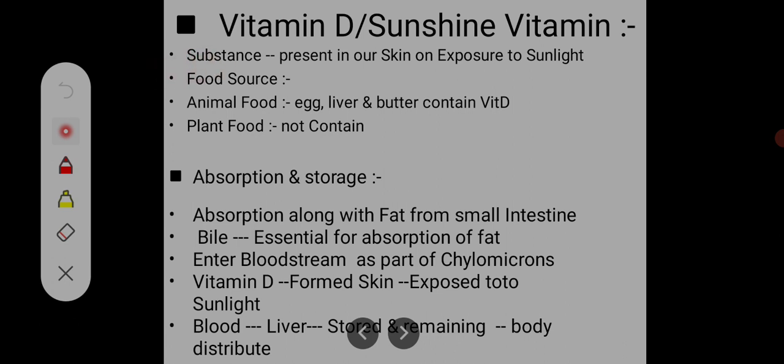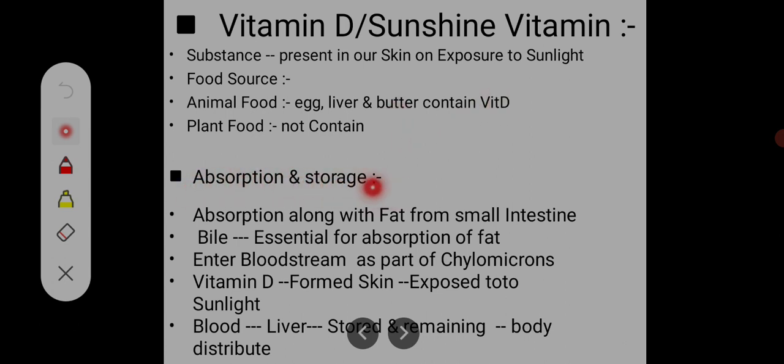Then the food sources. In food sources, animal foods like egg, liver, and butter contain vitamin D, and plant foods do not contain vitamin D. Always remember, plant food does not contain vitamin D. We get it only from animal food or from sunlight. Next is absorption and storage, and now we also get it from supplements.